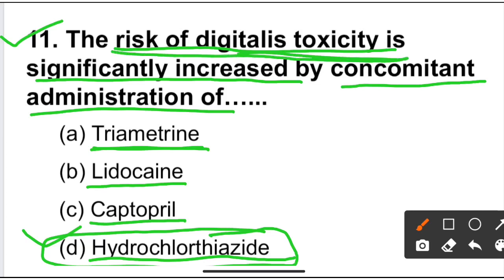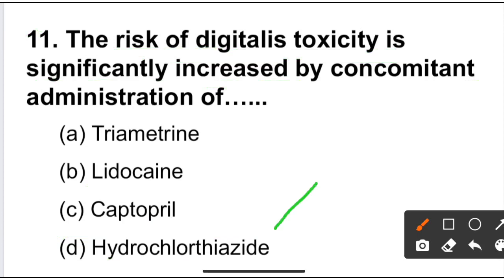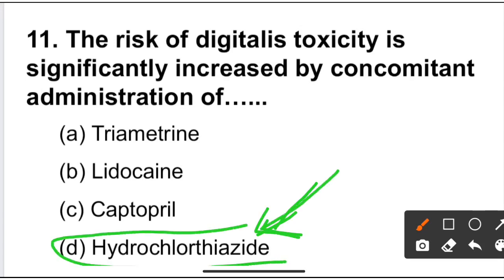Digitalis toxicity is increased when digitalis or digoxin is administered with hydrochlorothiazide. Hydrochlorothiazide is a thiazide diuretic. It decreases the potassium level in the blood, causing a hypokalemic effect, and a patient who is taking digitalis or digitoxin also has decreased potassium level.